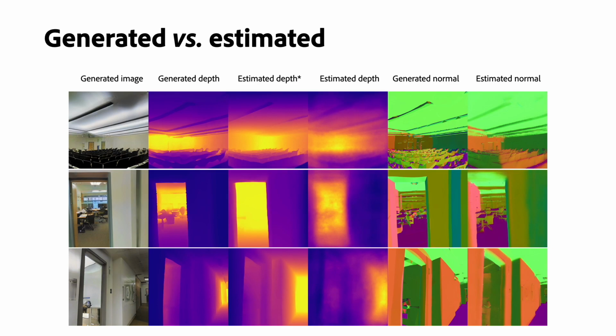As can be seen, our generated depths and normals have more details in the first two rows. In the last row, the generated depth is more reasonable than the estimated depths. All of these estimated normals are blurry at some surfaces. This also tells that the estimators are not always reliable, and generating multiple modalities together can better alleviate local inconsistencies.